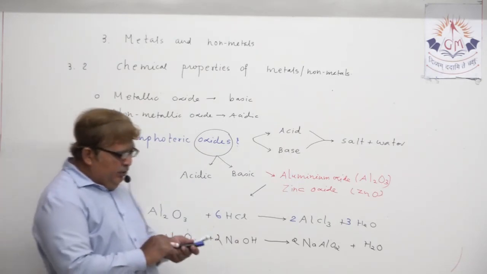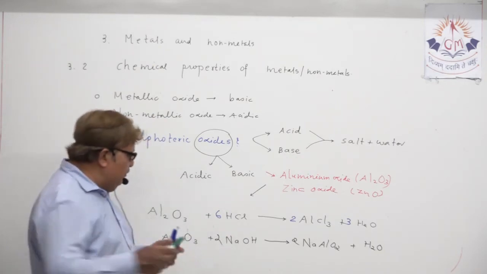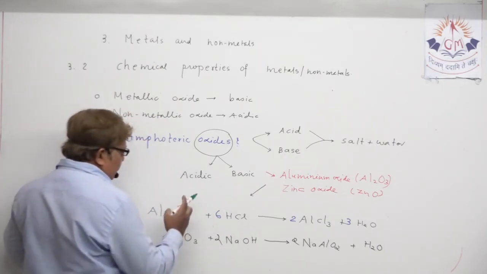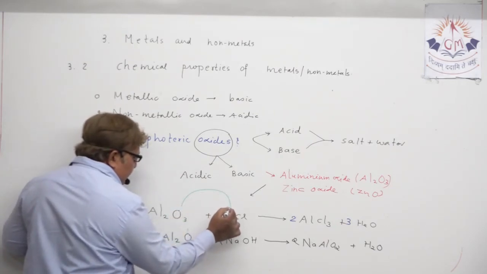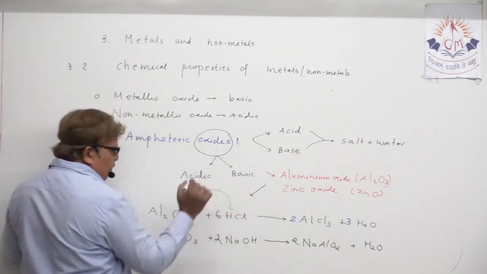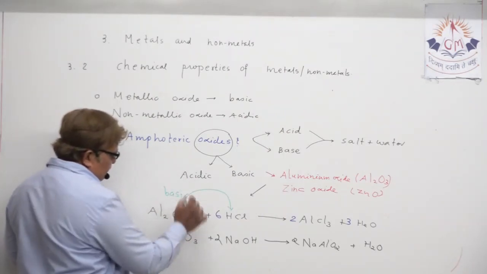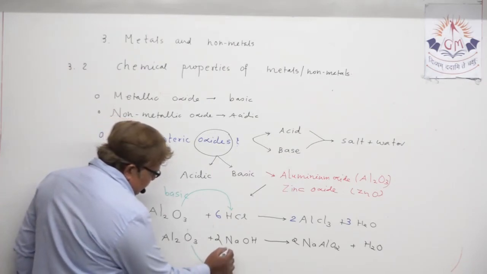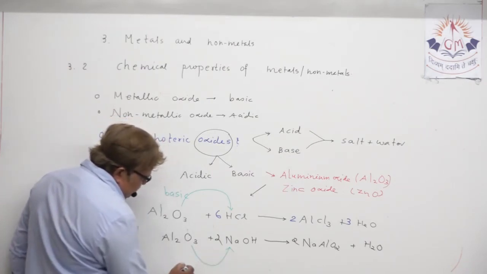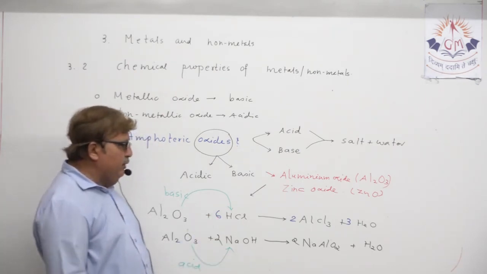So here actually what happened, dear student? Try to understand this. Here aluminium oxide reacts with acid and forms salt and water. So here it is basic in nature. Here the same aluminium oxide reacted with base and formed salt and water. So it behaves as an acid.